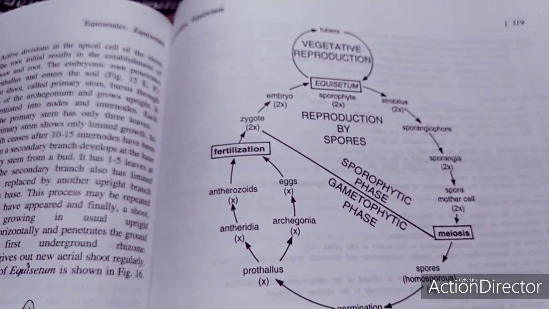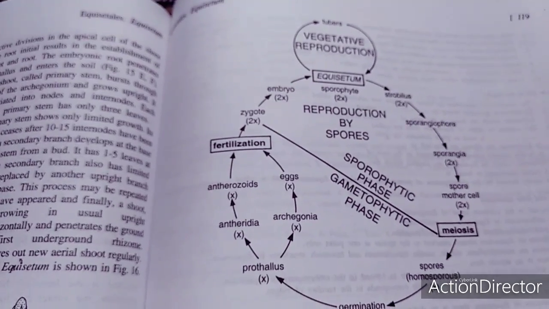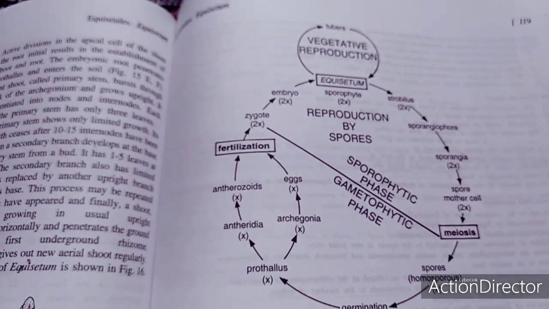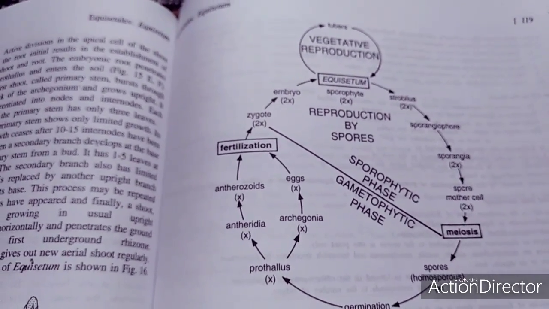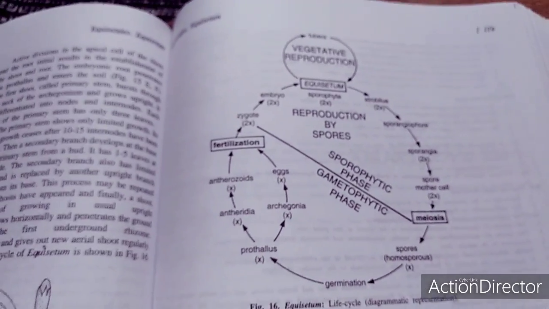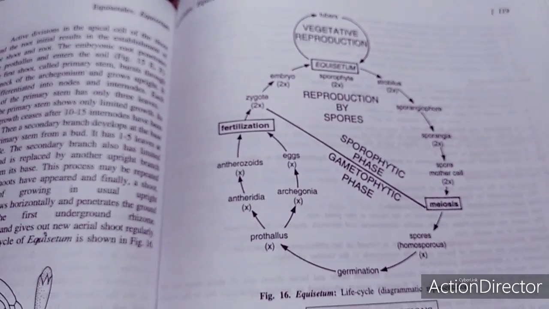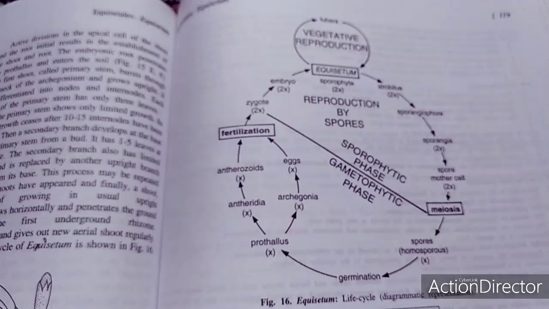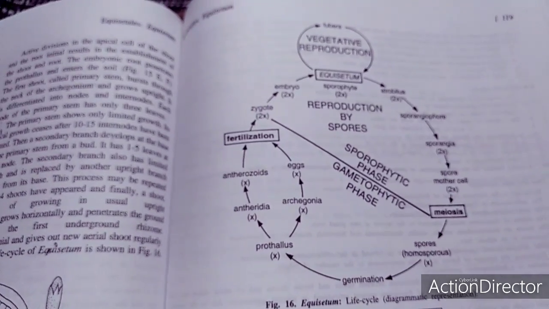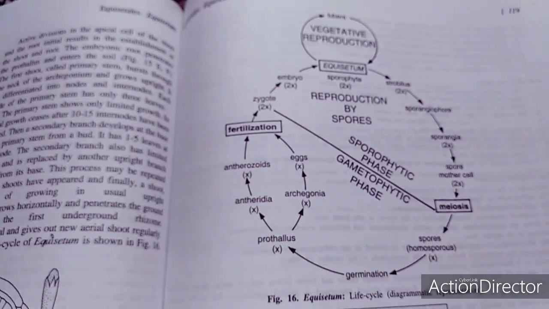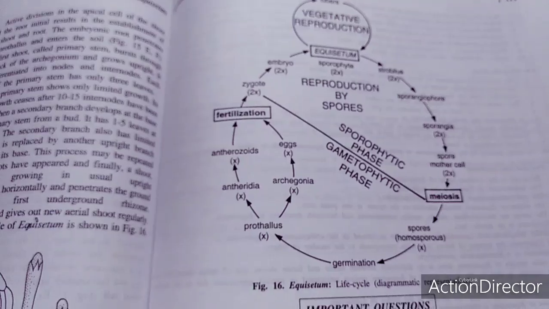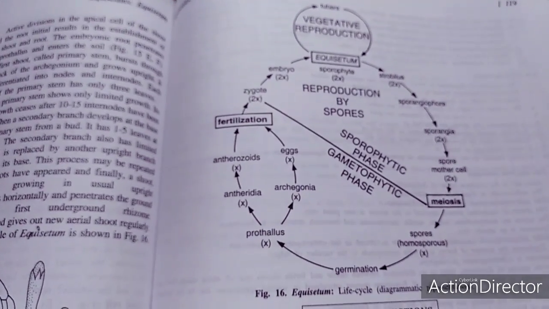In technical terms, Equisetum is a living member of the Equisetales. Equisetum is a living one; Equisetites is an extinct one. The visible plant body is a sporophyte. But the interesting thing is that the plant body is also covered by a silica layer, and this shows xerophytic as well as hydrophytic characters. And this is a homosporous pteridophyte.